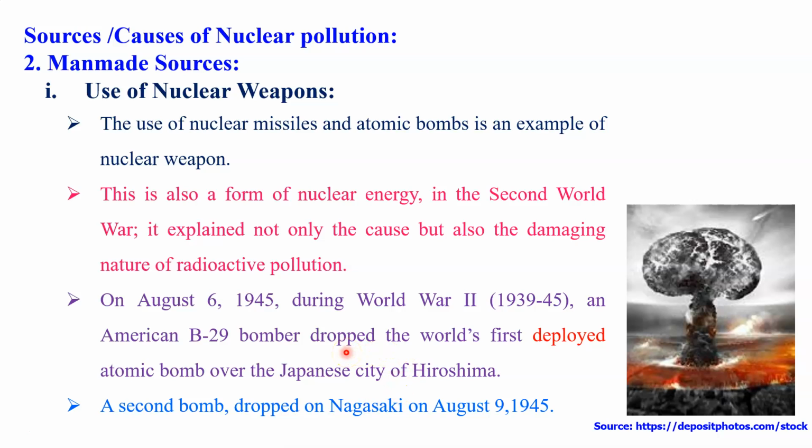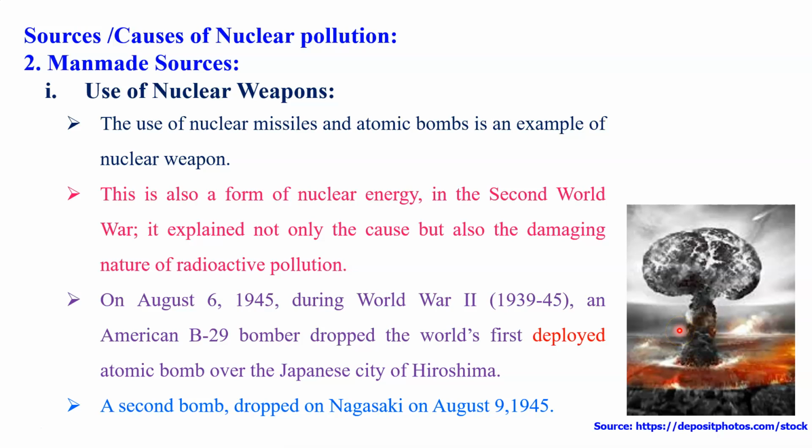So this is a very important example. On that particular 6 August and 9 August, both cities were totally damaged due to the use of this nuclear weapon.